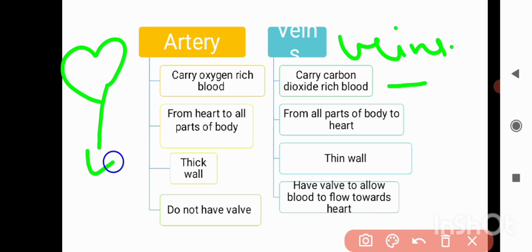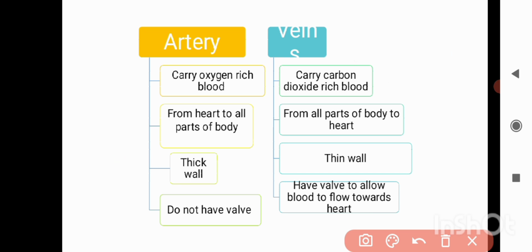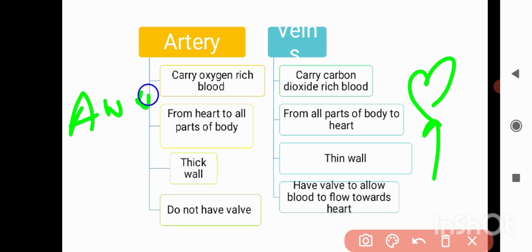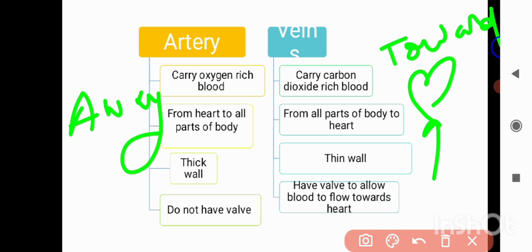And the function of veins is that they always carry carbon dioxide-rich blood, and they bring blood from all parts of the body back to the heart. This is your heart, and it carries deoxygenated blood from all parts of the body to the heart. Artery is away from the heart, vein is towards the heart, and it contains deoxygenated blood.